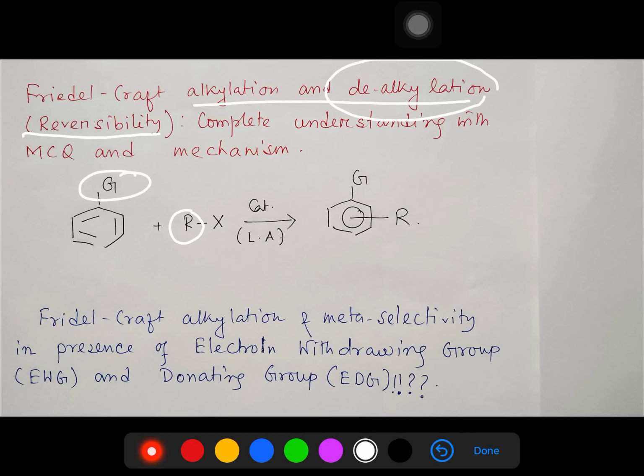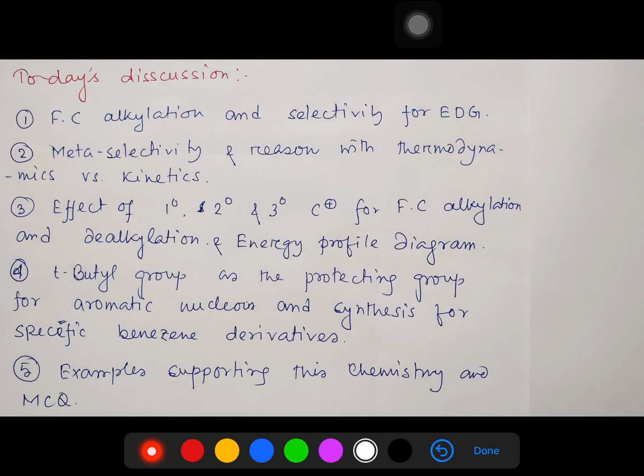Today's discussion mainly focuses on the selectivity for an electron donating group. Please be careful, electron donating group. Second, we will learn that Friedel-Crafts reaction can result in meta selectivity. We may be a little confused, sir, whether it is ortho or para. For example, it's an electron donating group, but there is some example of meta selectivity, and why? This is because of thermodynamic versus kinetic control.